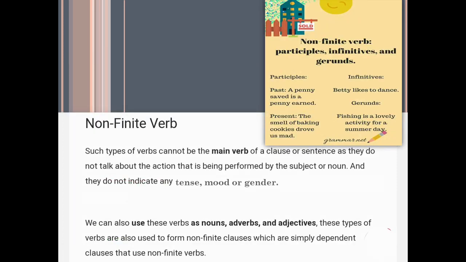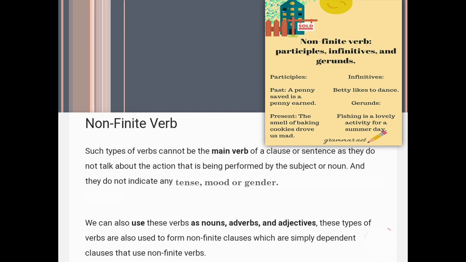Next type is non-finite verbs. Such types of verbs cannot be the main verb of a clause or sentence as they do not talk about the action that is being performed by the subject or noun, and they do not indicate any tense, mood or gender. So here non-finite verb is not included in the category of main verb, means they are not helping to complete the sentence, whereas finite verb is a kind of main verb. But non-finite verbs never indicate any tense, mood or gender in the sentence.